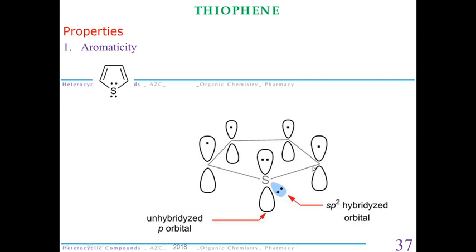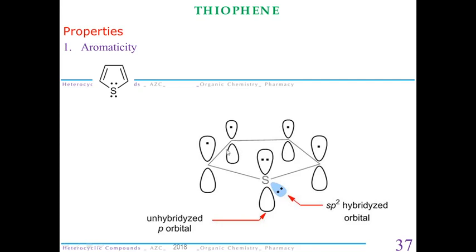Thiophene has four carbon atoms which are sp2 hybridized, and each of those carbon atoms has an unhybridized p orbital containing one electron, while the sulfur atom is also sp2 hybridized. It has one unhybridized p orbital having a lone pair of electrons and an sp2 hybridized orbital containing a lone pair. Now, the unhybridized p orbitals are perpendicular to the plane of the ring.